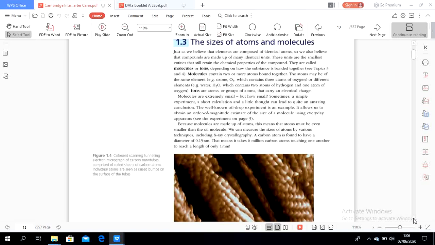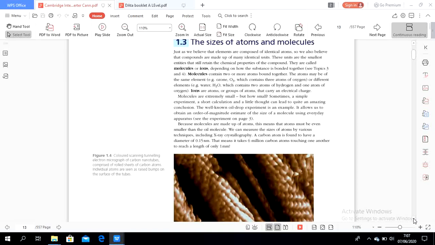Ions are atoms or groups of atoms that have gained or lost an electron. An ion carries an electrical charge. It can be a positive ion or a negative ion.